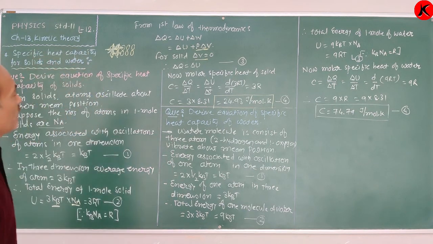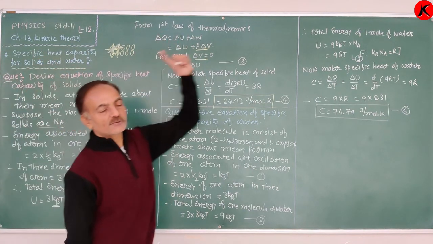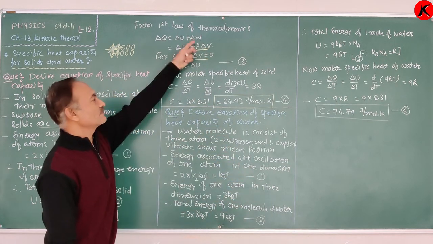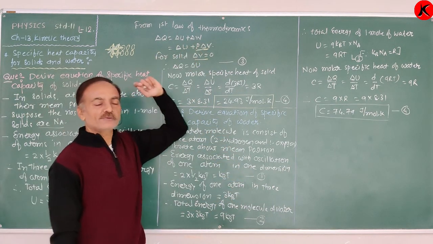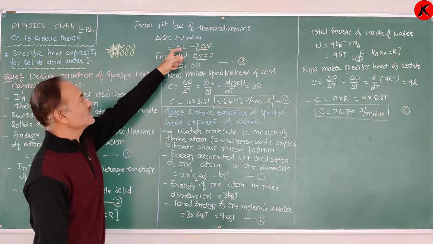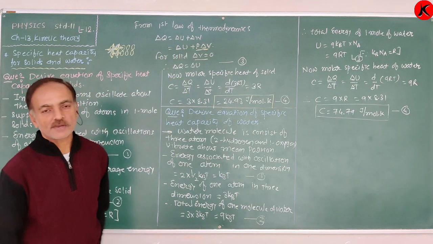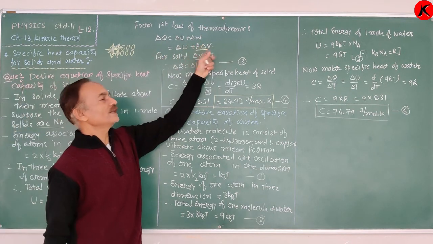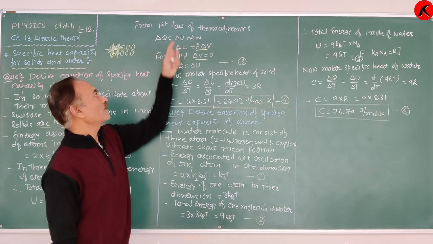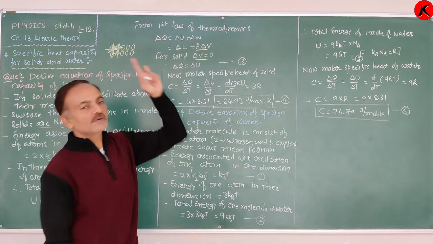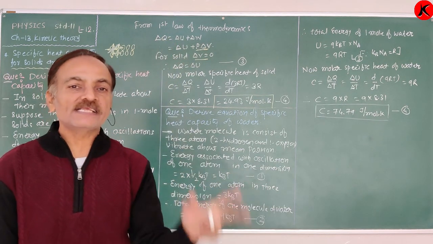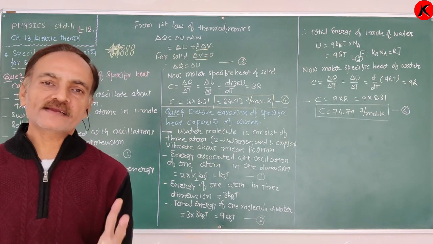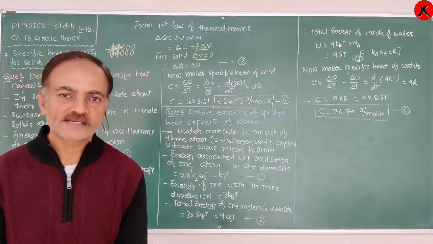Now, the first law of thermodynamics: delta Q is equal to delta U plus delta W. Delta W is the work done, equal to P into delta V. Therefore, delta Q is equal to delta U plus P delta V. In case of a solid, the change in volume is 0. Therefore, delta Q is equal to delta U. That means the exchange of heat in a solid only causes the change in internal energy of the solid.